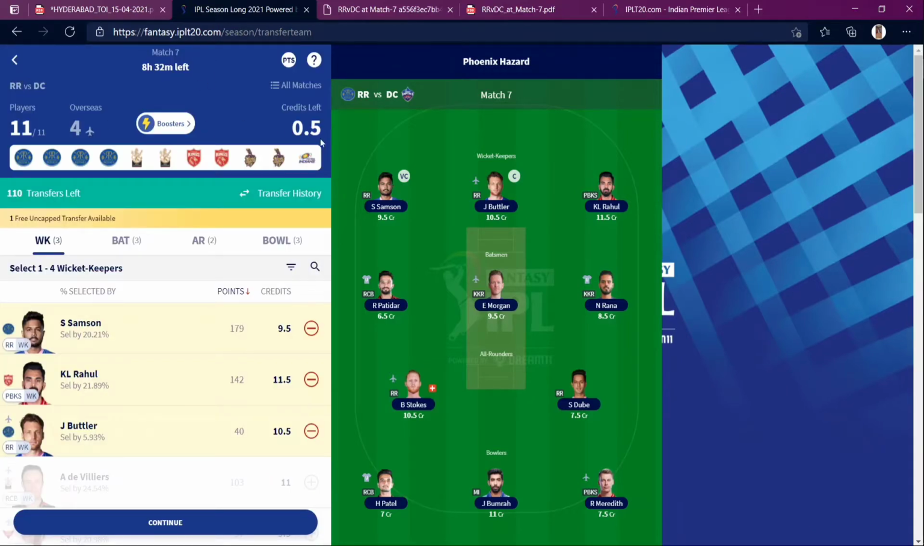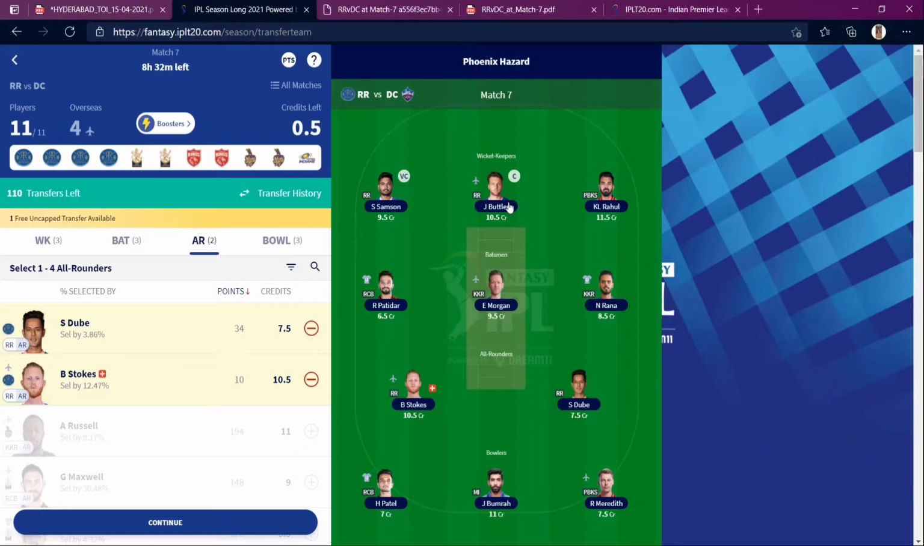let's say I'll be using the booster 2x because it's Wankhede and it's RR and DC, so a high scoring game. So it's gonna be 5 transfers. So yeah, let's make some transfers. But before making transfers, I like to have some tips.